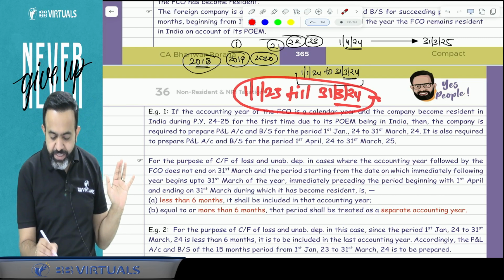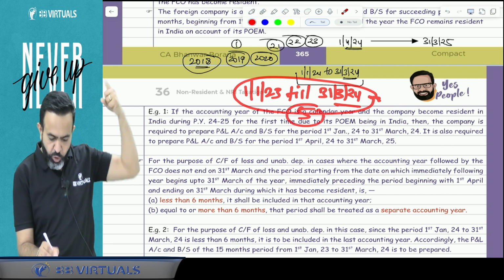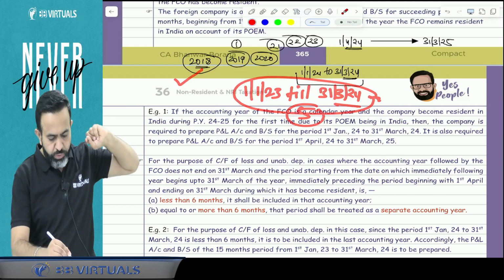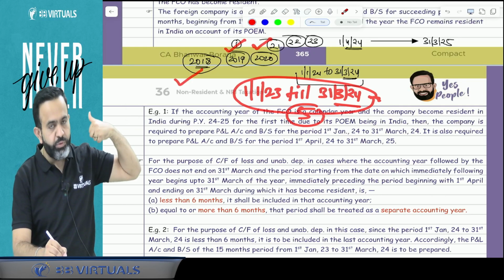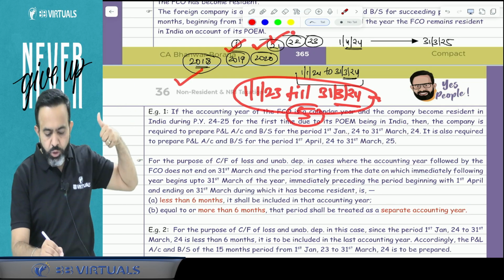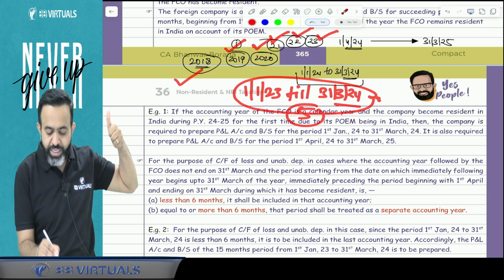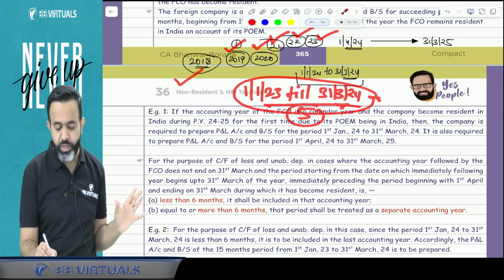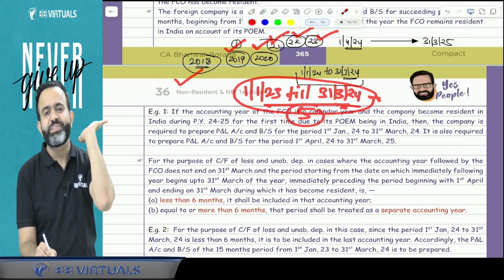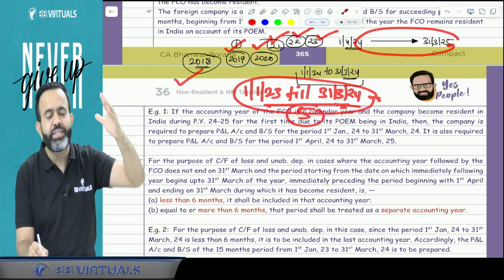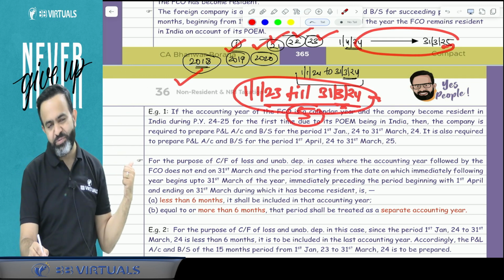So guys, can I say that it will be the 5th year? Because the losses were incurred in 2018, 2019 was the first year, 2020 the second year, 2021 the third year, 2022 the fourth year, and 2023 till 31st March 2024 will be the 5th year. And now this year will be the 6th year for the set off and carry forward.